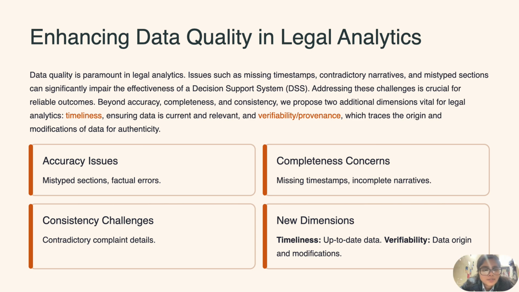Addressing these challenges is crucial for reliable outcomes. Beyond accuracy, completeness, consistency, we propose two additional dimensions vital for legal analytics: timeliness, which ensures that data is current and relevant, and verifiability, or provenance, which traces the origin and modification of data for authenticity.